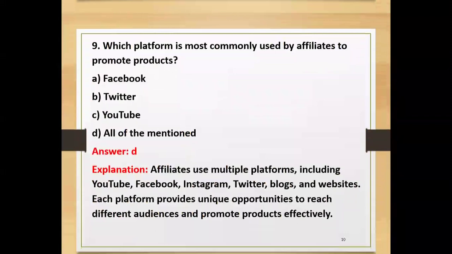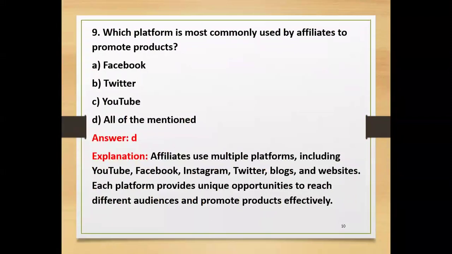The ninth one, what platform is most commonly used by affiliates to promote the product? Is it Facebook, Twitter, YouTube, all of the mentioned above? Yes, the answer is D, all of the mentioned above. Affiliates use platforms including YouTube, Facebook, Instagram, Twitter, blogs, content marketing, and websites. Each platform provides unique opportunities to reach different audiences and promote products effectively.